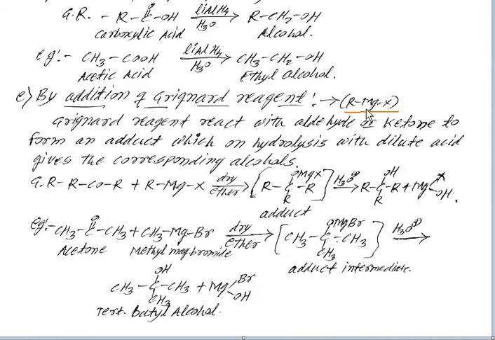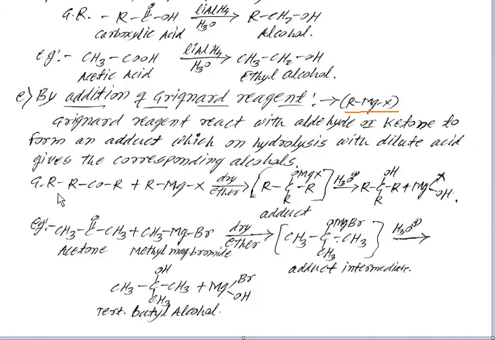Grignard reagent reacts with aldehydes or ketones to form an adduct, which on hydrolysis with dilute acid gives the corresponding alcohols. Corresponding means that if the carbon chain contains 5 carbon atoms, then the product also contains 5 carbon atoms.